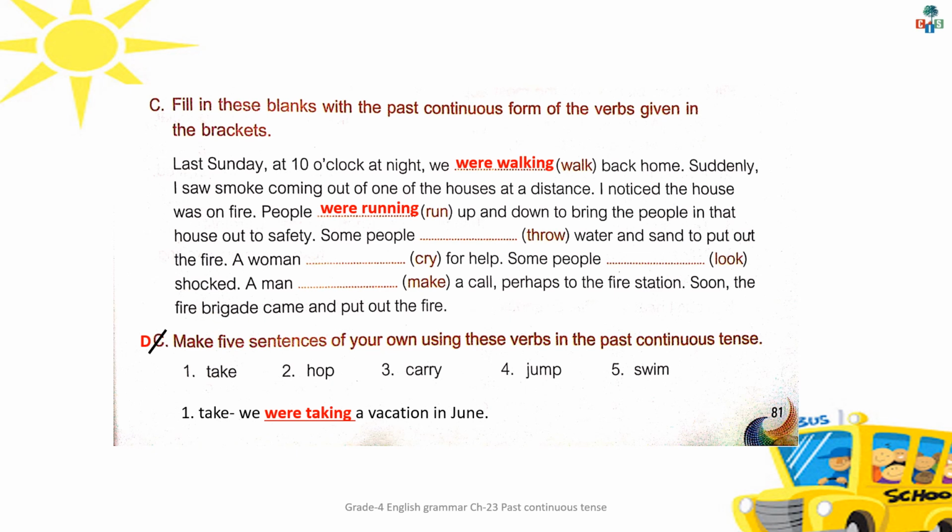So what you have to do? You have to use the past tense of the verb to be, was or were, plus the verb which is given and plus ing. So like this, try to frame your sentences.